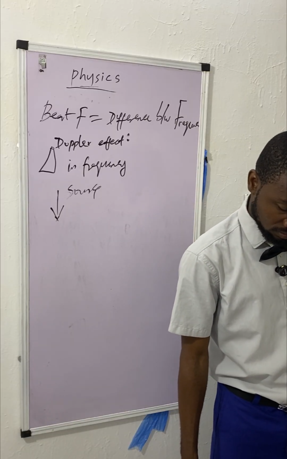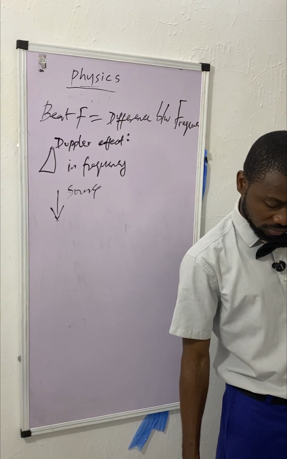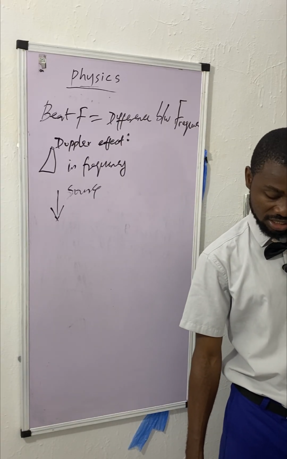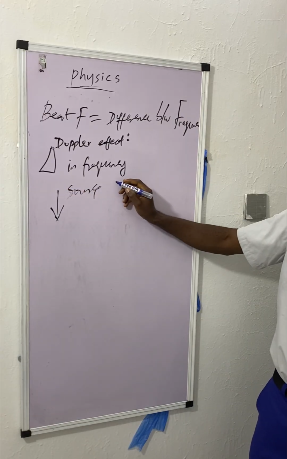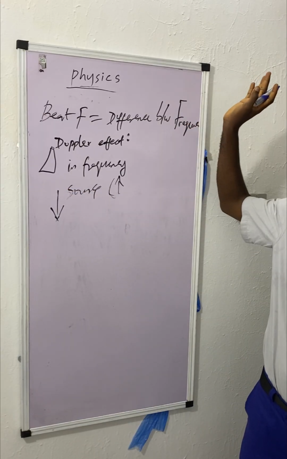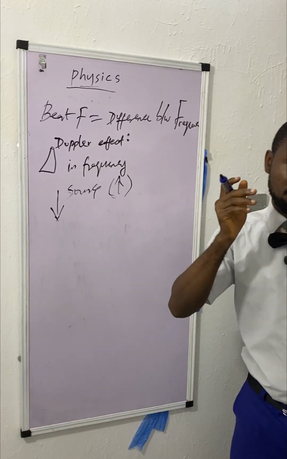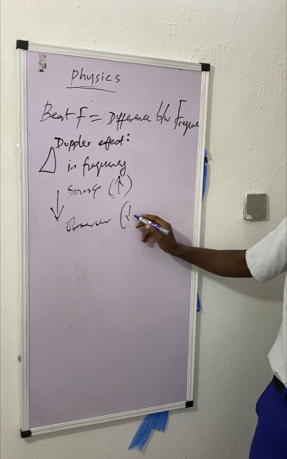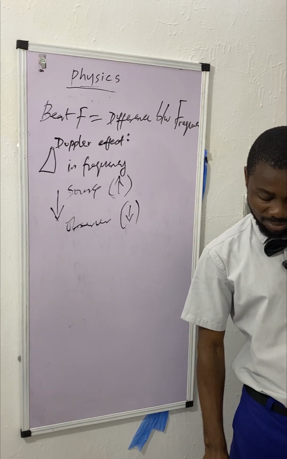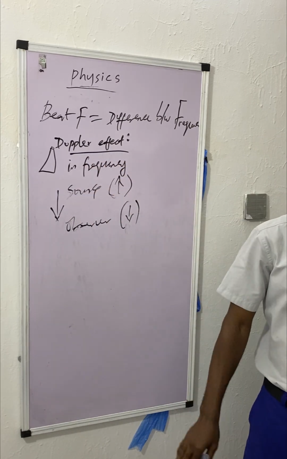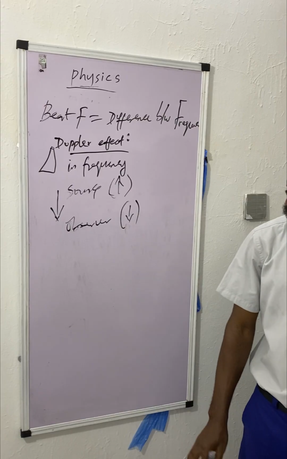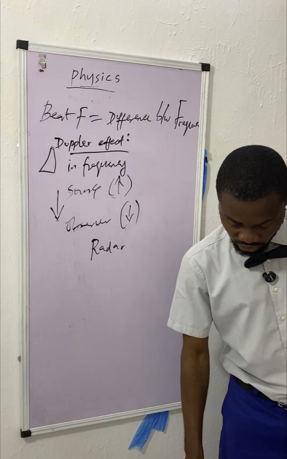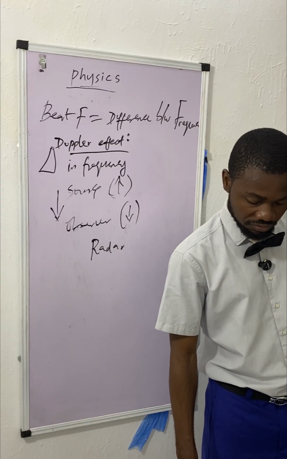That's the Doppler effect. The source approaching gives a high frequency. The source receding, the observer receiving it, gets a low frequency. So when it's coming from the source, the frequency is usually high, as the slap comes. So when the slap lands on my face, which is the observer, the frequency is usually lower. As simple as that. The applications of Doppler effect are in radar, astronomy, and speed detection.